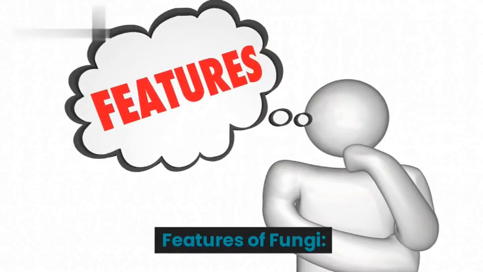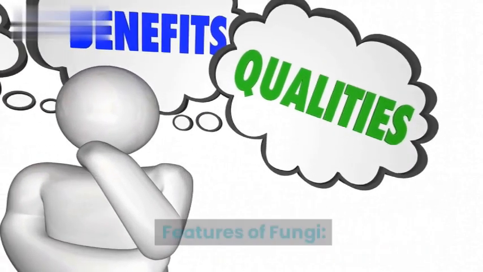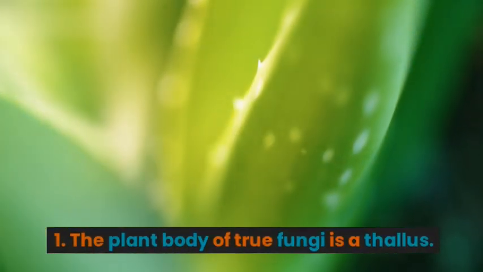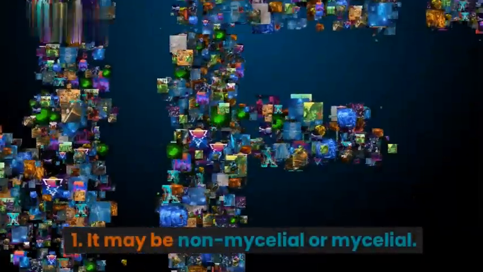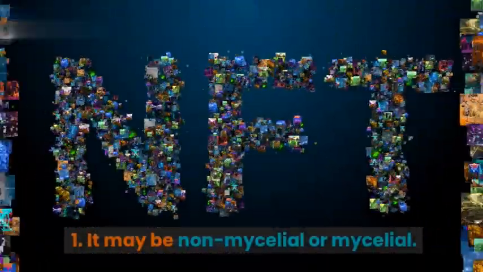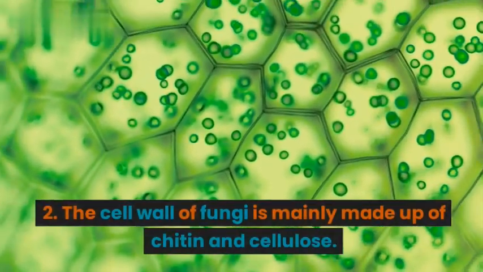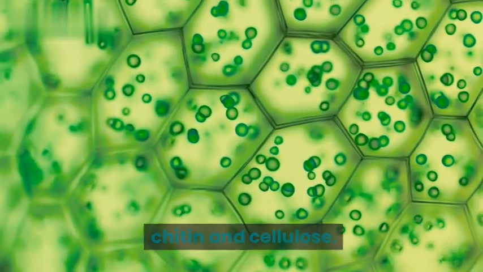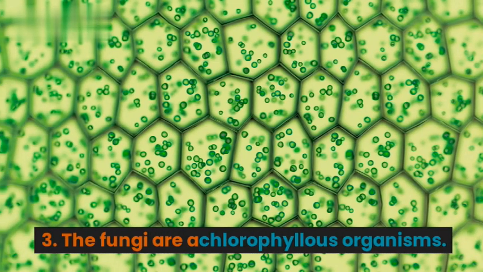Features of fungi. 1. The plant body of true fungi is mycelial. It may be non-mycelial or mycelial. 2. The cell wall of fungi is mainly made up of chitin and cellulose. 3. The fungi are achlorophyllous organisms.